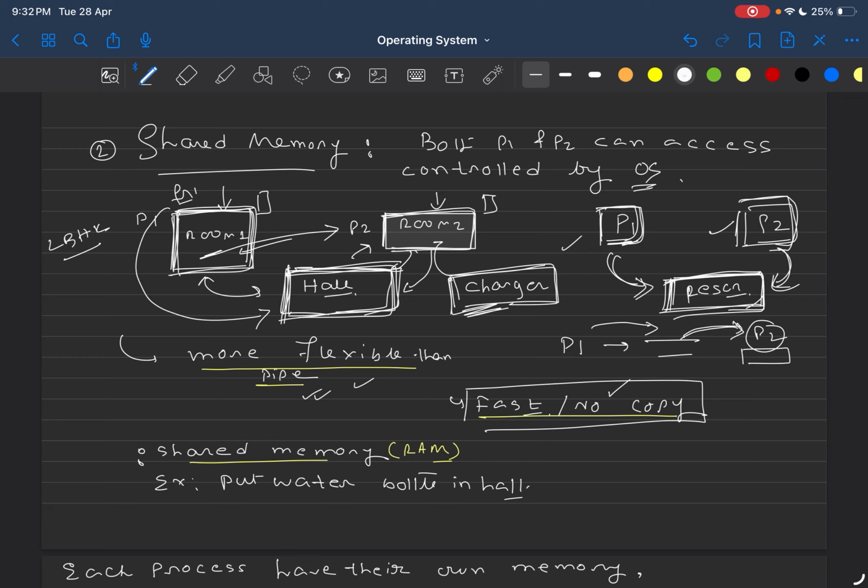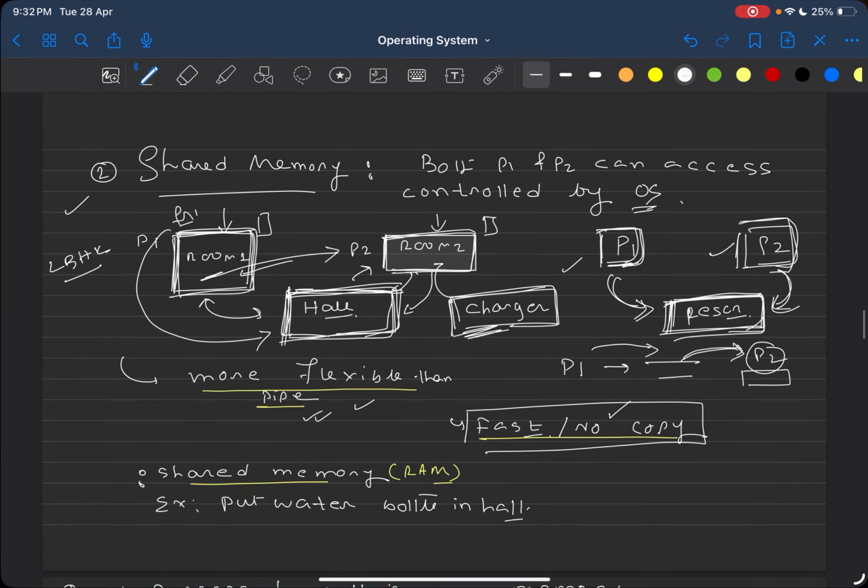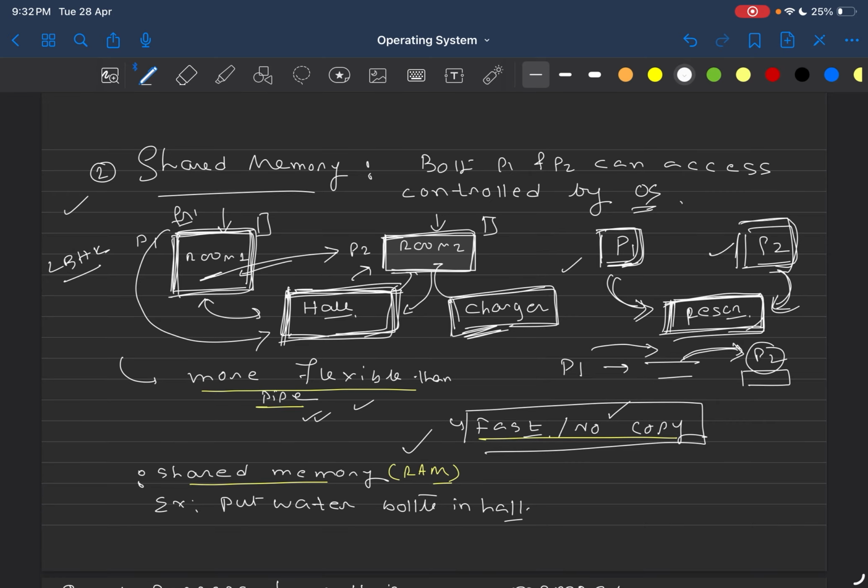Alright. So there is no concept of copy. As a result, this shared memory concept is very much faster than pipe. Alright. So if you come to the concept of shared memory, where is this shared memory kept? This shared memory is kept inside the RAM, so that P1 and P2, both of these two processes can access. Like here I have taken the example as charger, and this example can be water bottle as well.